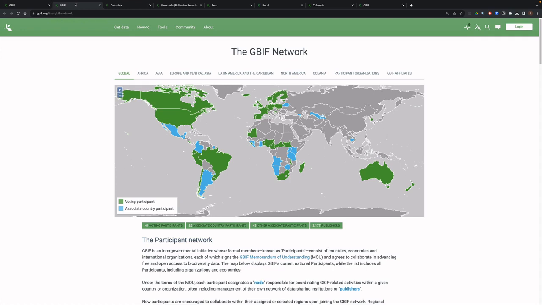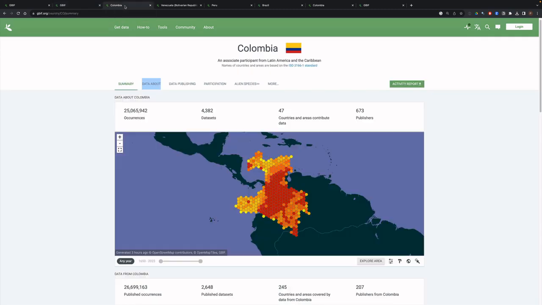So what we see here, and what interests us, I think, for digital sequence information, is we have a clear and transparent governance mechanism. Just to take a look a little bit at how the data in GBIF is organized, you can identify data by country, as we see here for Colombia, where CO is